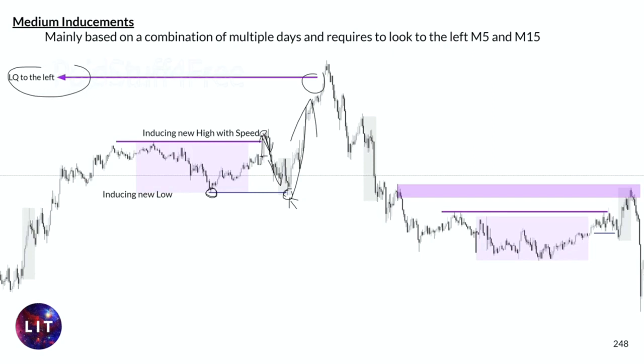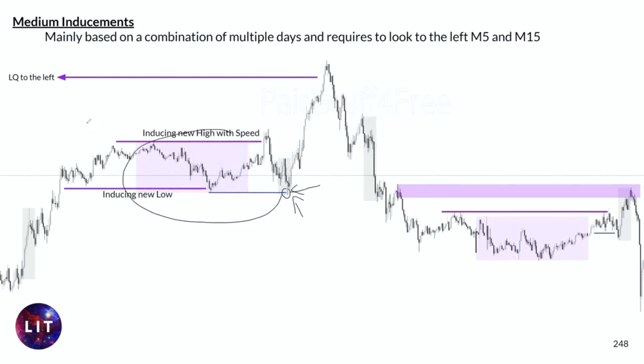Okay, then what do we have else? This one in this case was already the medium because this point in here induced this structure, which was a previous day. So this by itself was the medium one, and this becomes the minor one. But for the internal trade or play, this will be the way more important one, and I will show you exactly why that is. But just keep this picture in mind, please, because it will play a huge role later. So again, this one is just a minor one.